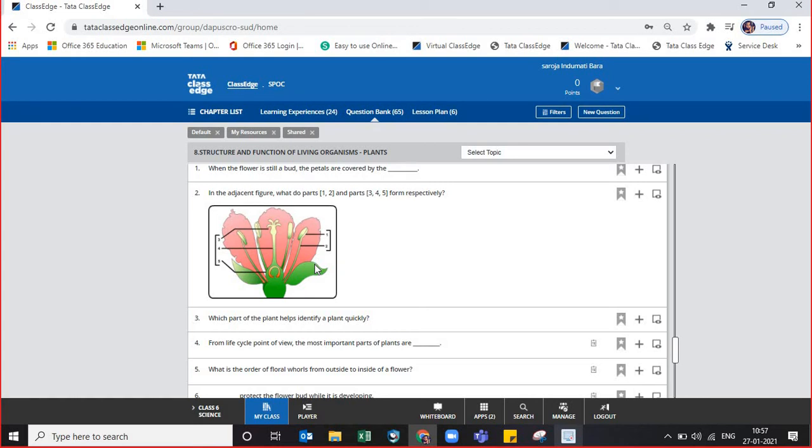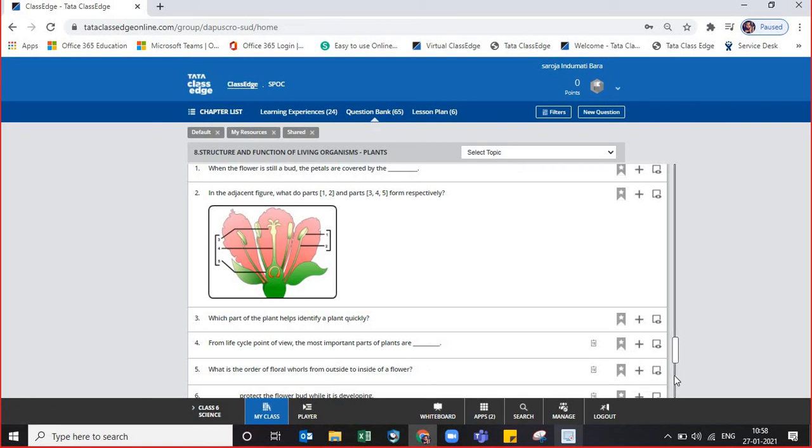I told you it is very clearly visible in hibiscus. If it is asked which part of the plant helps identify a plant quickly, the colorful petals make a plant to be identified more clearly. Then if it is asked to write down the order of the floral whorls, I hope you will be able to write: the sepals, the petals, the androecium and the gynoecium. Androecium is otherwise also known as stamens and the gynoecium is known as pistil or carpel. It's the same thing.